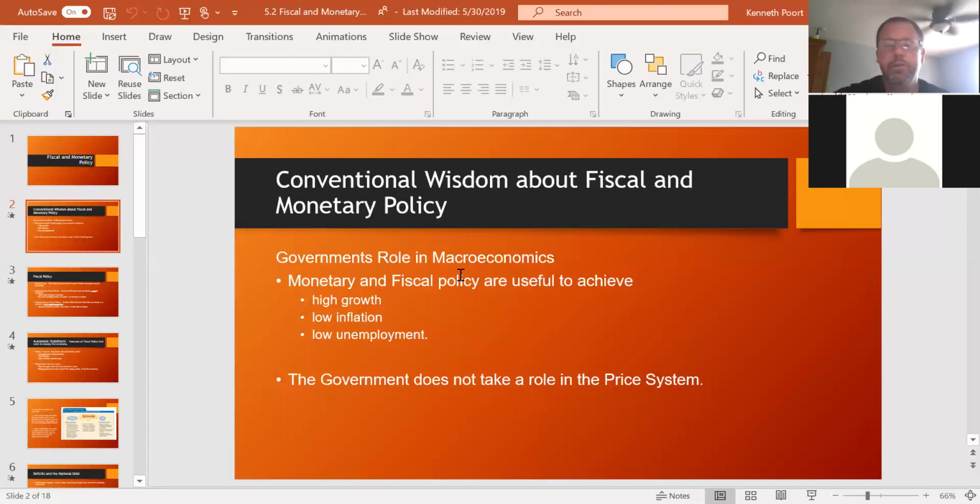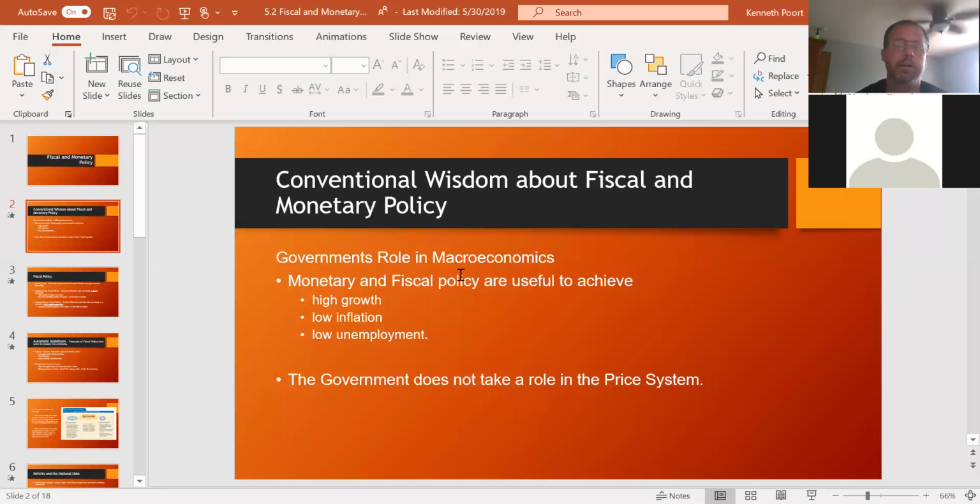This is key to the U.S. system. This isn't the case in many, if not, I don't know about most, but many economic systems around the world where the governments do play a large role in the price system. The governments do jump in and say, hey, this is what you can charge or must charge, or this is the max you can charge for a particular product or service, goods or services.